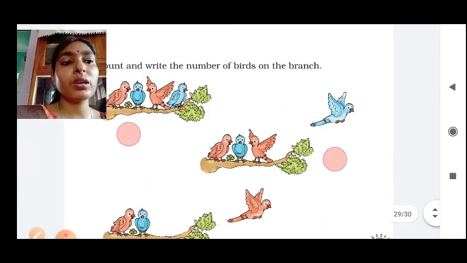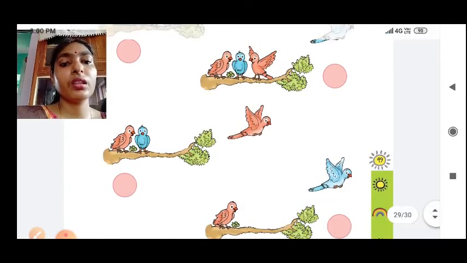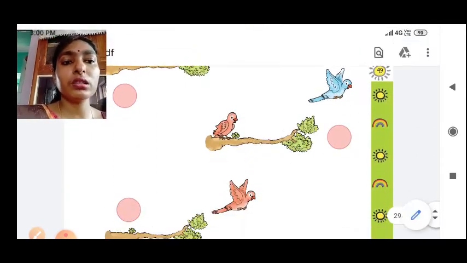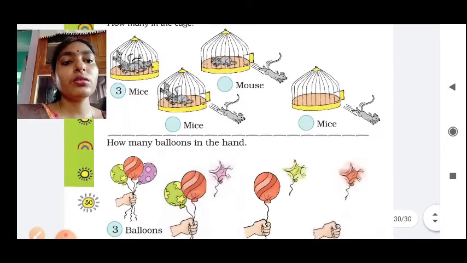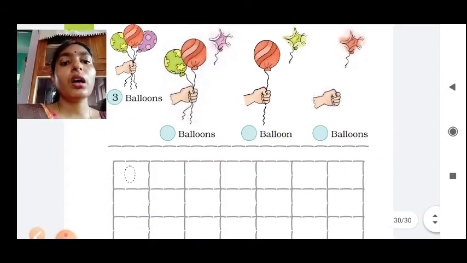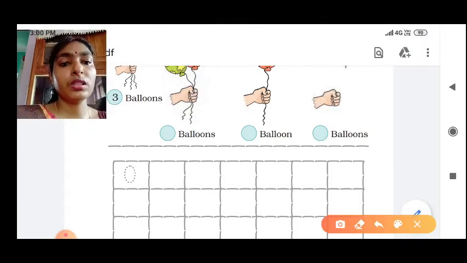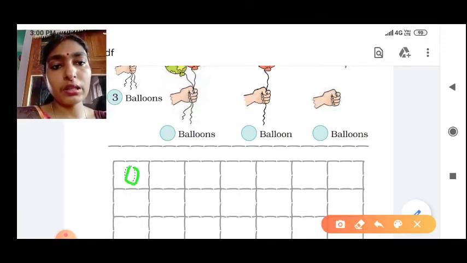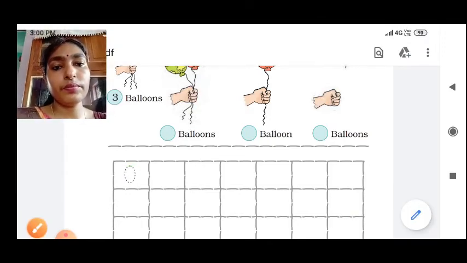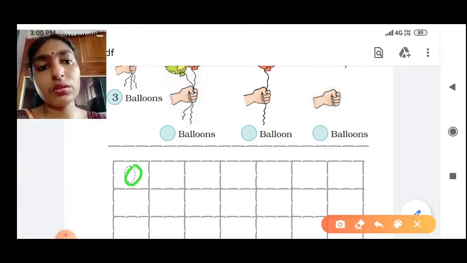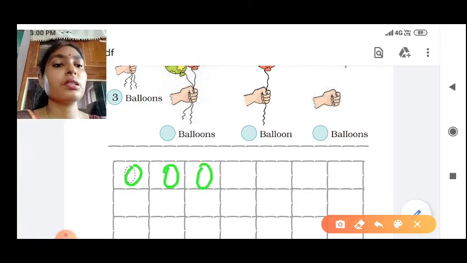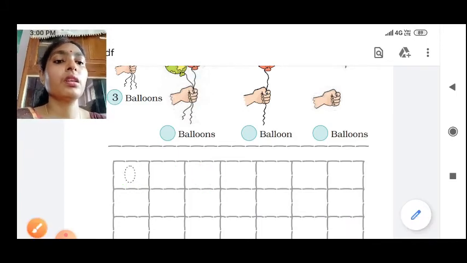So like that way, if you see this one, first it has 4 birds, then 3, then 2, then 1. That also shows you 0. Now there are no birds on the tree. So like that you can see. So how to write 0? So you should draw it like this. Neatly you will write it. Okay, so here you will write like this way. You will complete this work.